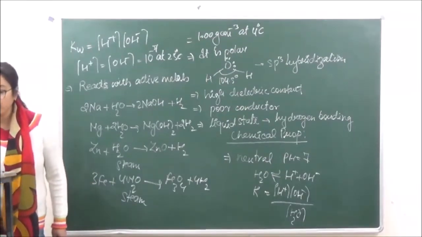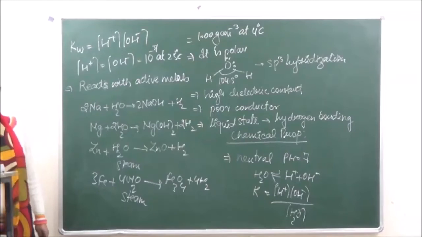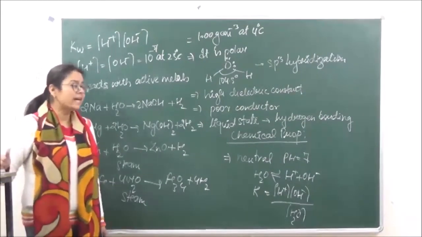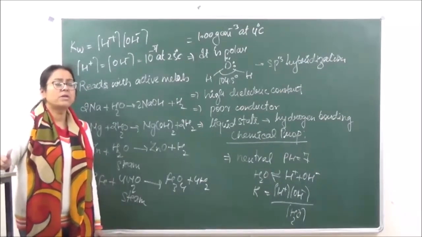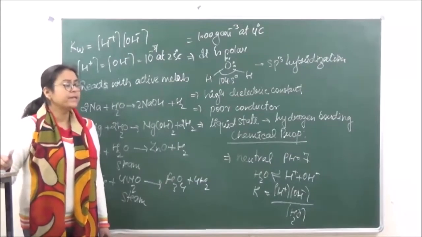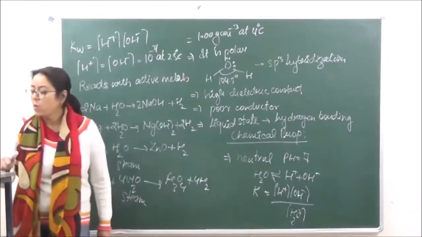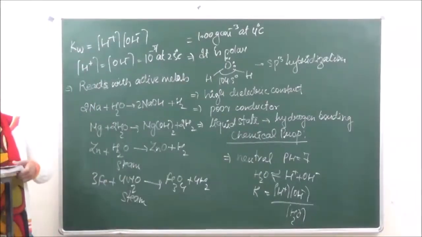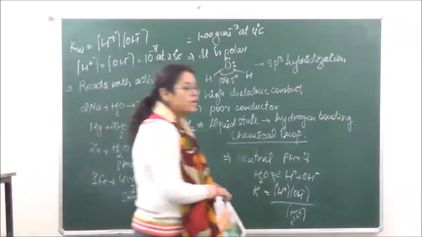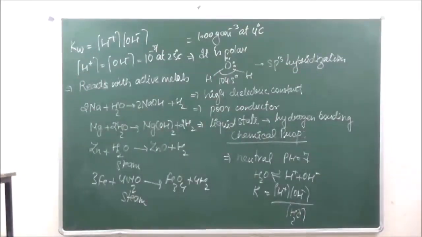Now, when we talk of the chemical properties of water, we've already studied that it is neutral in nature and reacts with active metals. You need to remember that lead and copper decompose water only at a white heat. Because lead and copper are very less reactive metals, they will not react with water or steam except at white heat. Silver and platinum do not decompose water at all because of their very low reactivity.